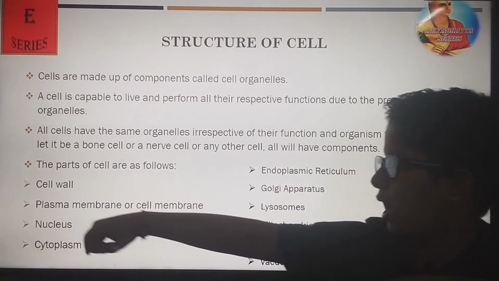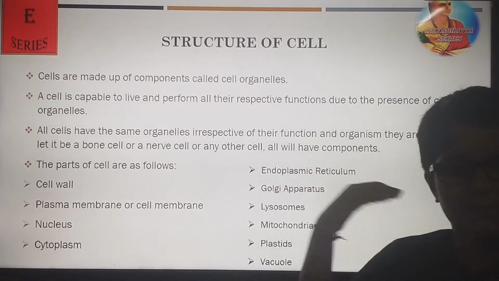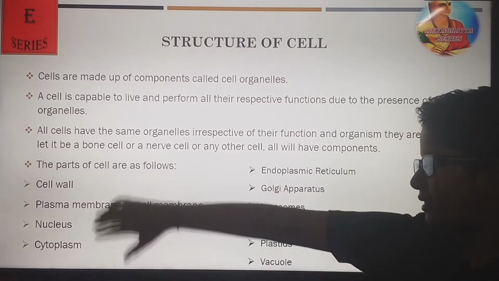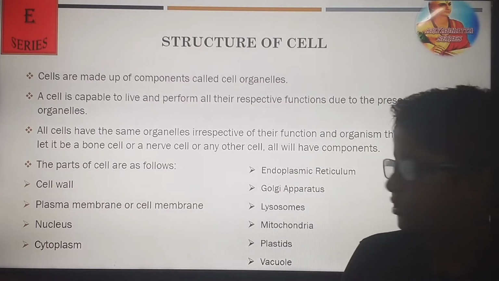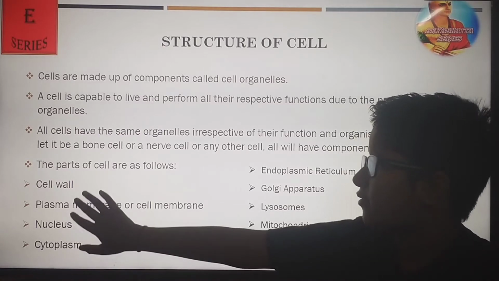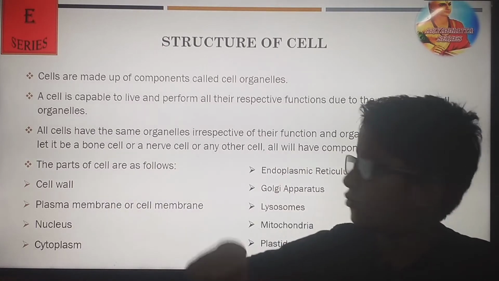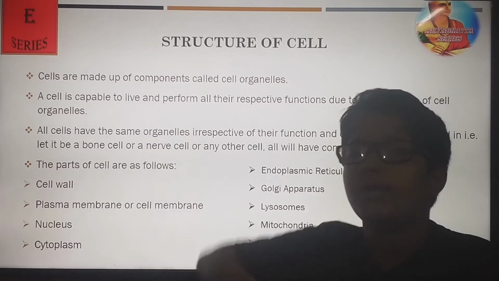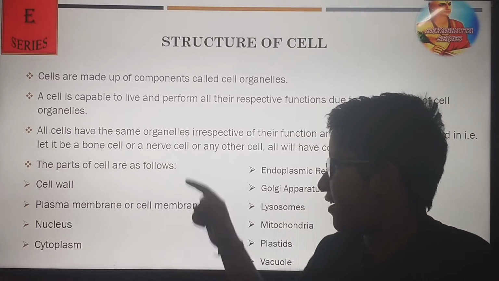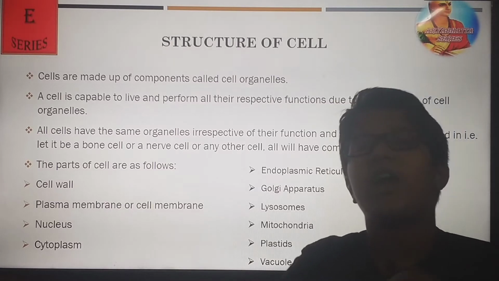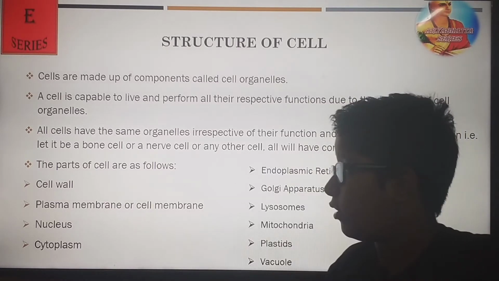These components are the cell wall, and the plasma membrane or cell membrane. The cell wall is in plants, while the plasma membrane is in animals. In animals only the cell wall is absent, but in plants, for extra protection from the harsh environment, in addition to the plasma membrane, there is also an extra hard covering called the cell wall.